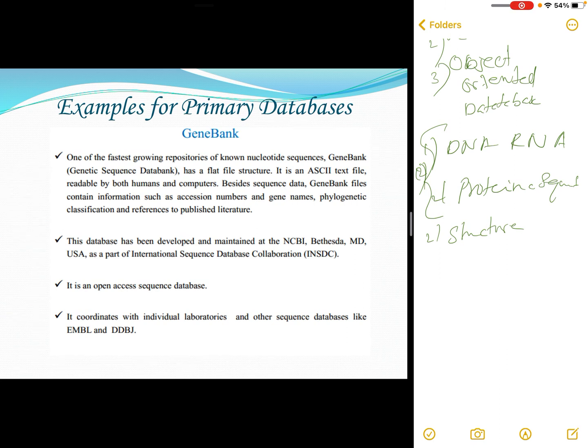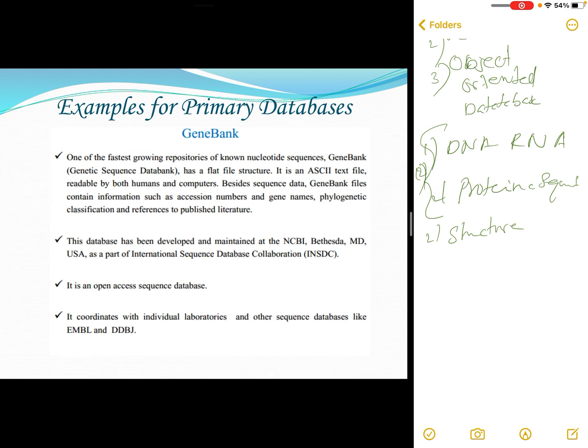GenBank is a database developed by the National Center for Biotechnology Information, NCBI, and it is an open access sequence database. It coordinates with individual laboratories and other sequence databases like EMBL and DDBJ.